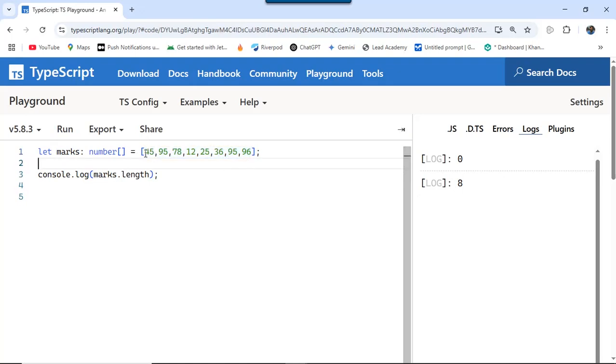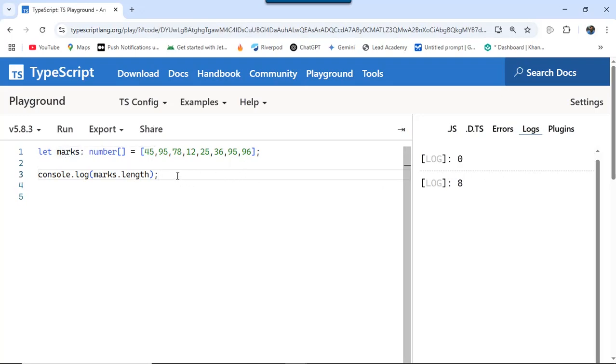That means the first item is at index 0. Remember, and this is the same for every programming language, that array indexes start from 0. So the first item is at index 0 and the last item is at index 7, since there are 8 items, and we can access each item in this array by using the index.